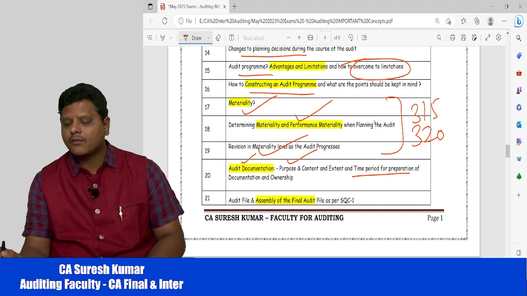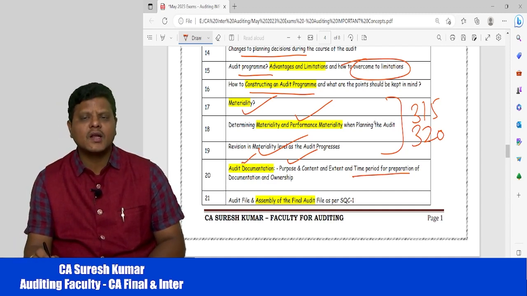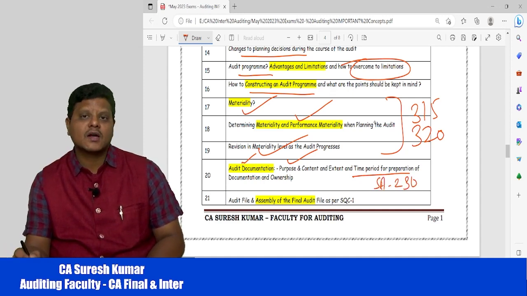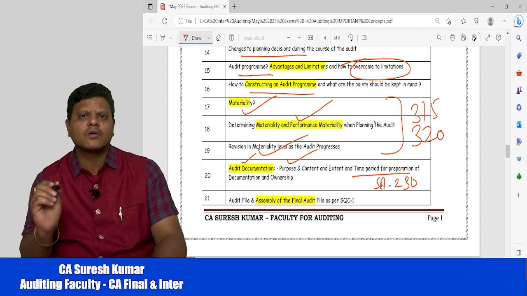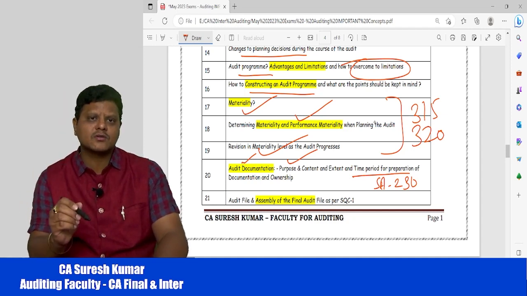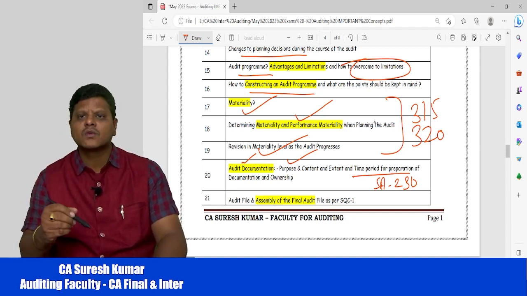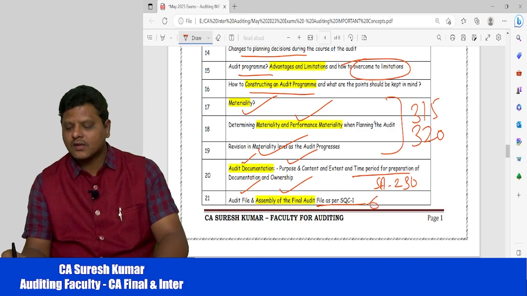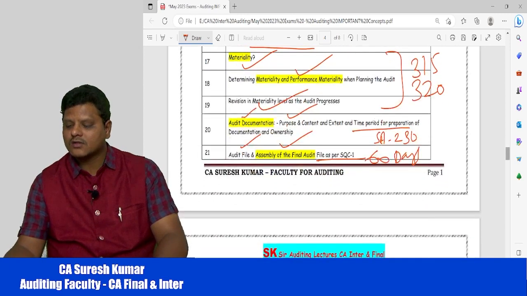Then the time period of preparation of documentation, a very important standard, SA 230. So please prepare the standard without any ambiguity. Definitely you may get an MCQ based question or true or false question or case study question from this area. Then what is the audit file and assembly of the audit file? So when to assemble, within 60 days you should assemble the audit file as far as audit documentation is concerned.